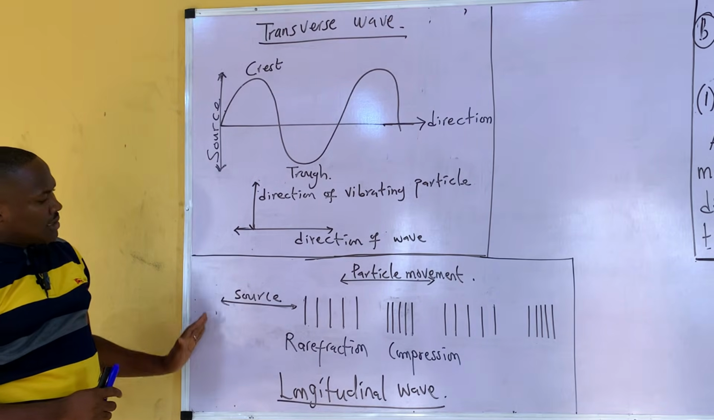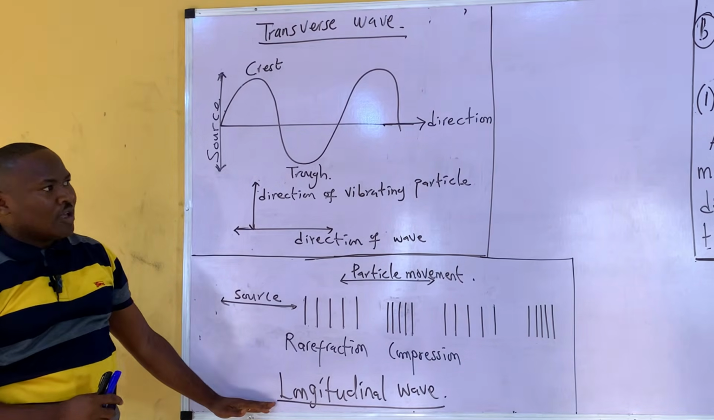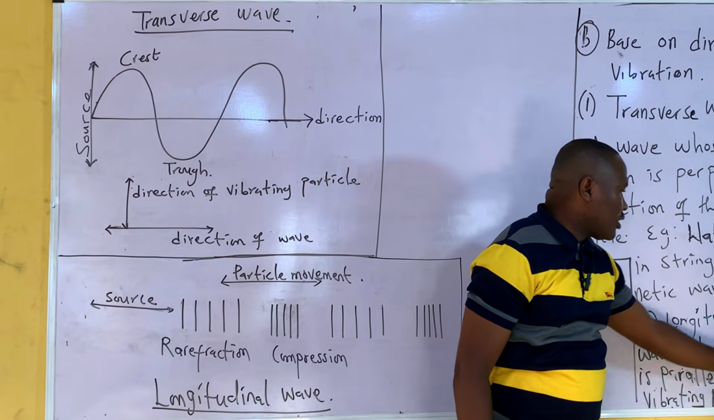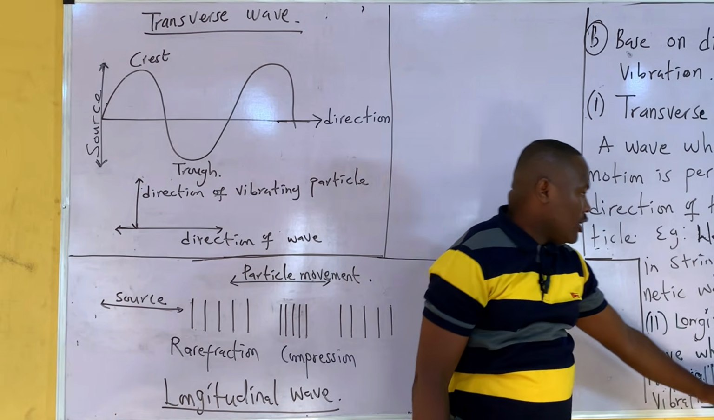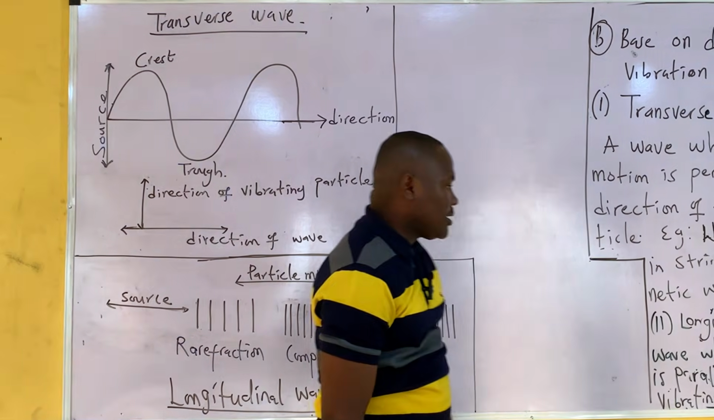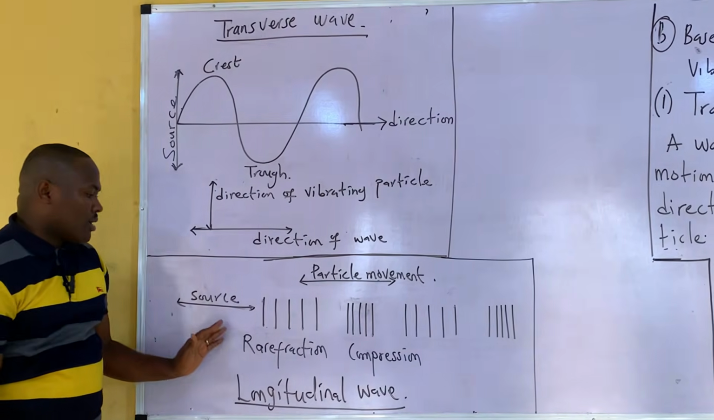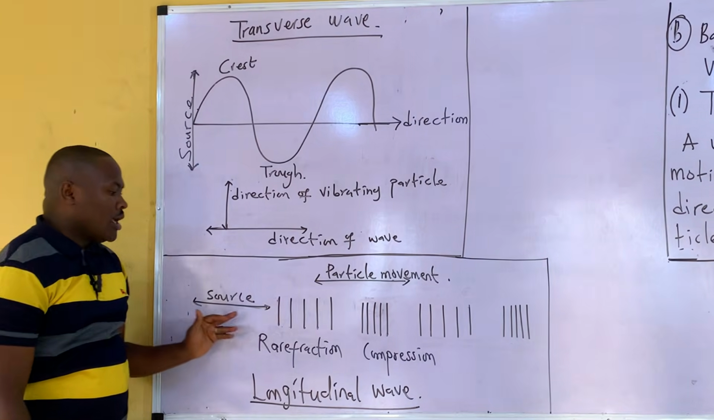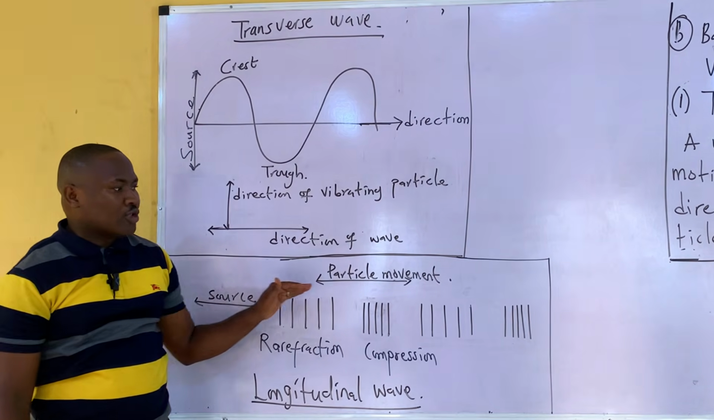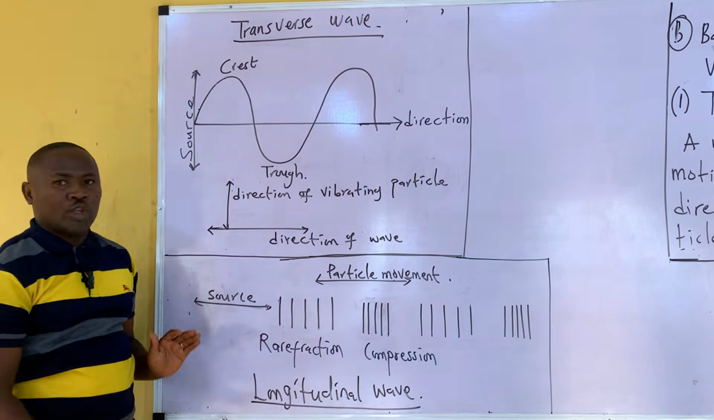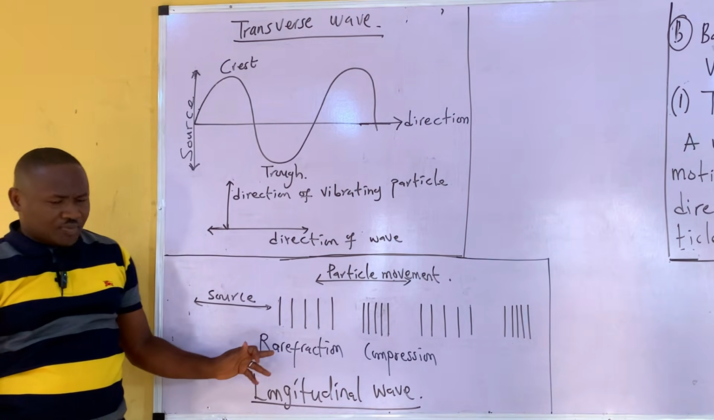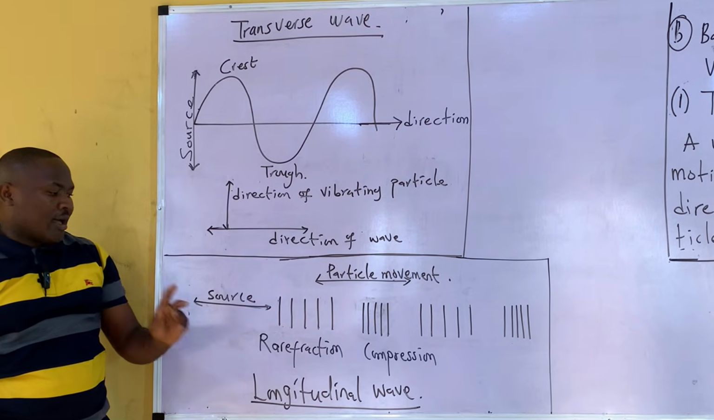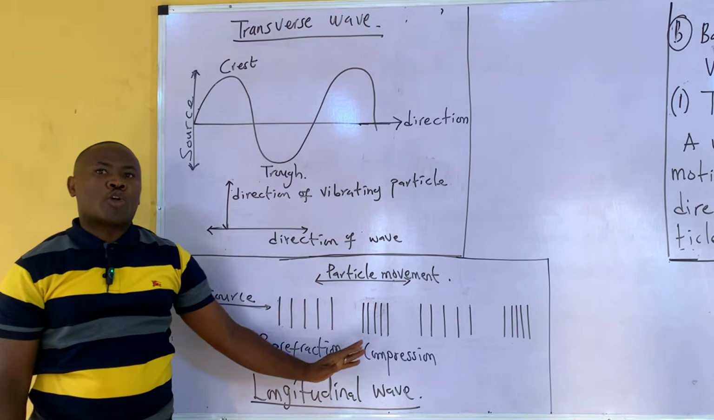But if you look at this second one, which is a longitudinal wave, a longitudinal wave is a wave whose direction of motion is parallel to the direction of the vibrating particle. So if you look at the diagram here, you have the source of the wave and you have the particle movement. Both the source of the wave and the particle movement are parallel to each other. And in this case, you don't have a crest and a trough. What you have is rarefaction and compression.